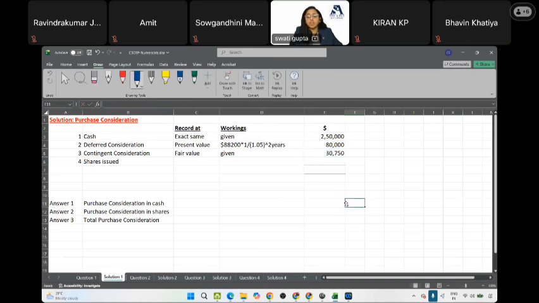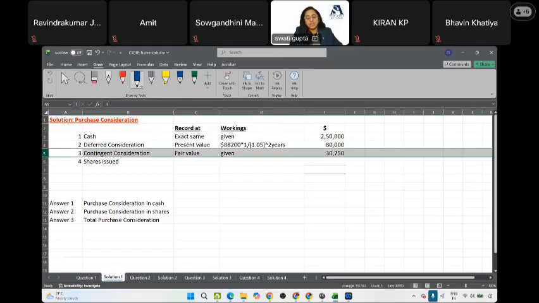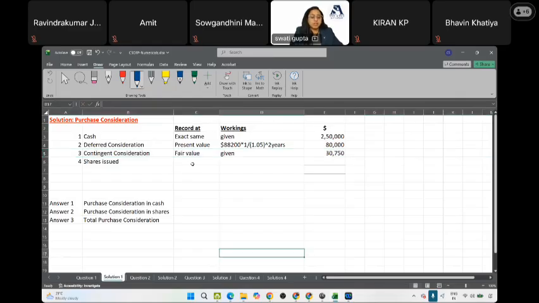And how will we be able to determine the future fair value in case of contingent consideration? The question will tell you the amount. You just have to be sure that we pick up the fair value. In real life, we require proper calculations, estimations and past experience. For the number of shares issued, we have to calculate fair value, correct?